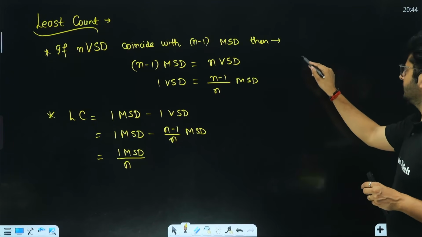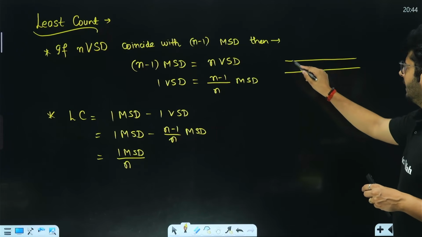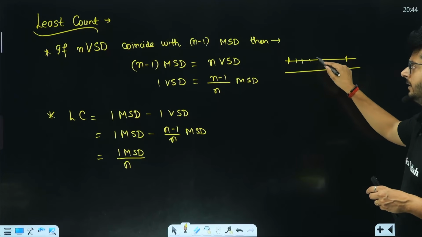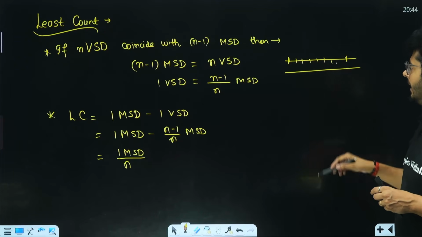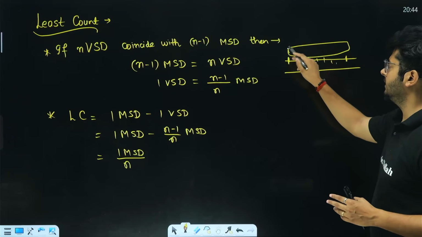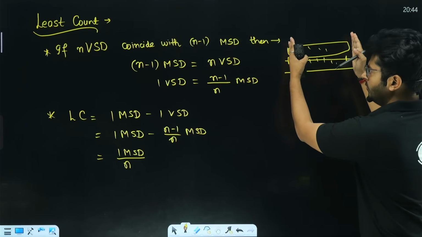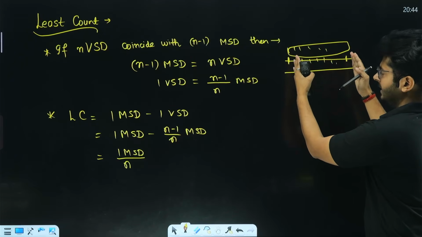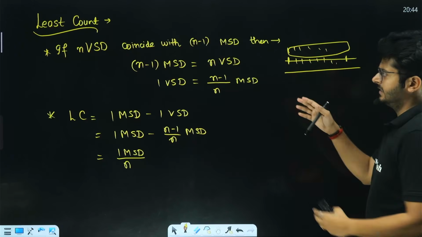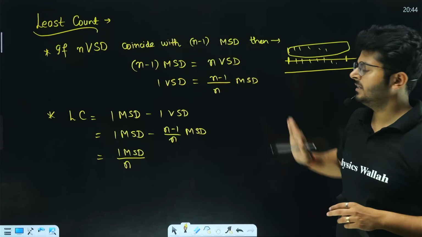Let's say that this is the main scale, and you take this little section of the main scale and you have some markings on it. In the same gap, you have a different number of markings on the vernier scale. And you found out that the number of markings on the main scale is the number of markings on the vernier scale minus 1. In this situation, n minus 1 main scale divisions are the same as n vernier scale divisions.